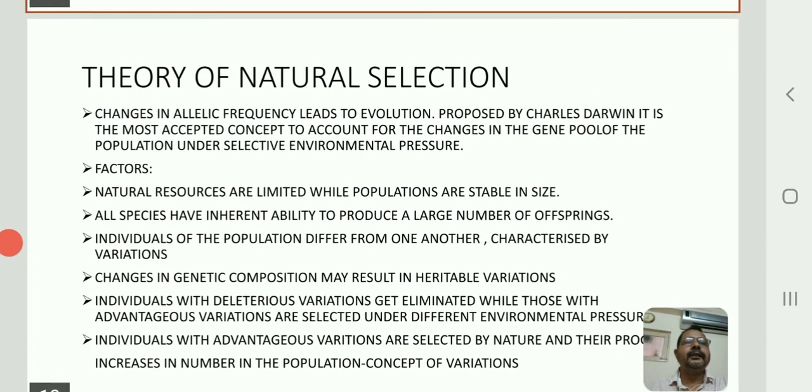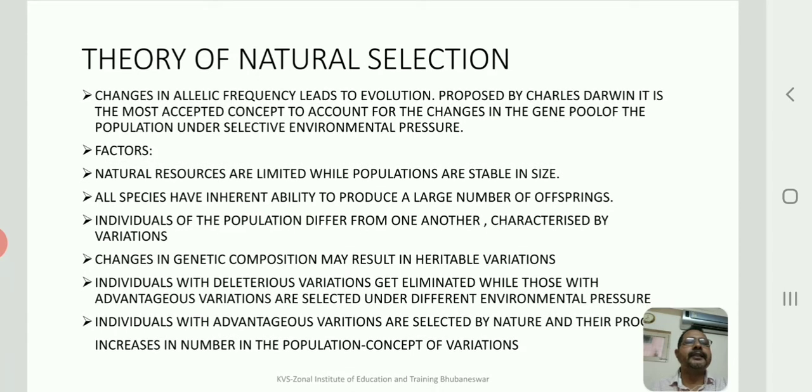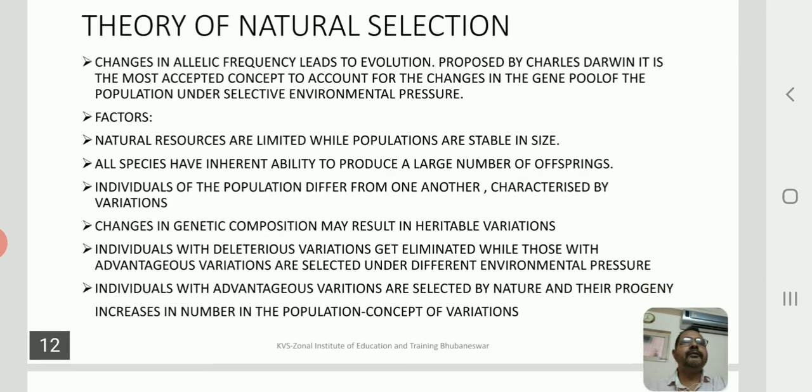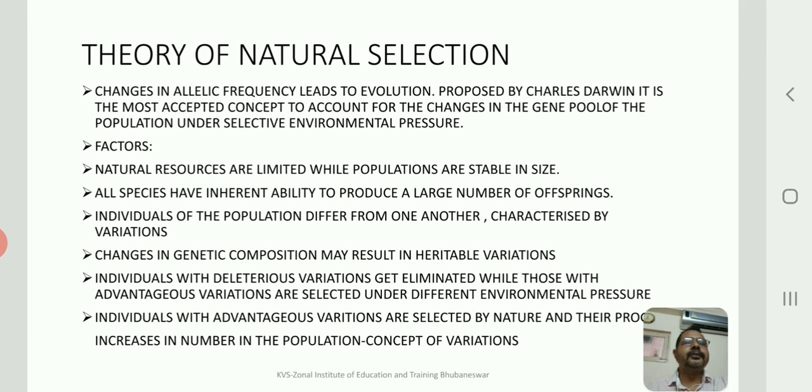Okay, children, now let us go to another interesting aspect of natural selection. Natural selection is the concept which was put forward by Charles Darwin. There are certain important things that Darwin says regarding his observations. Changes in allelic frequency lead to evolution. Alleles, as you know, are slight forms of the same gene, isn't it? So changes in allelic frequency lead to evolution, which was proposed by Charles Darwin.